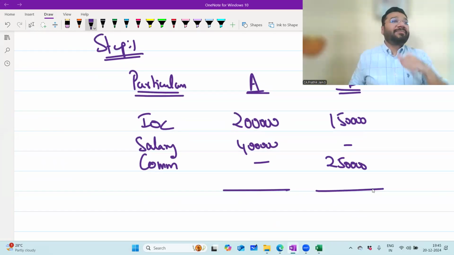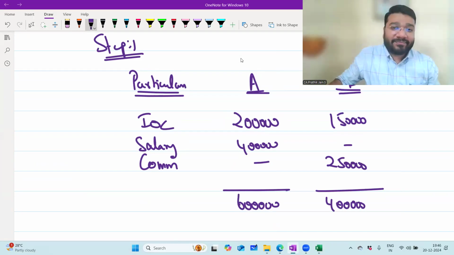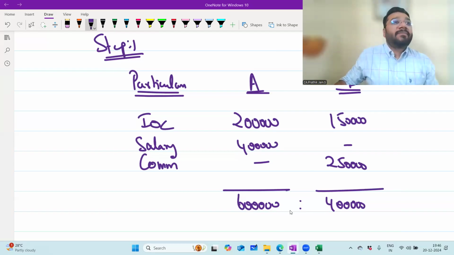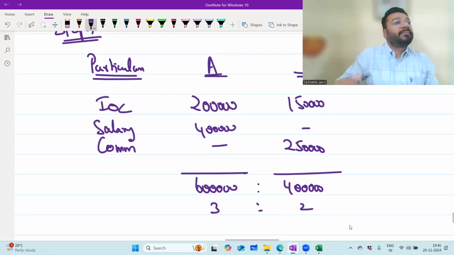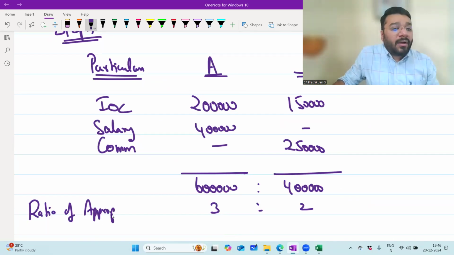Okay, total 6 lakh and 4 lakh. 6 lakh is to 4 lakh. Please simplify this: 3 is to 2. This is the final simplification. Now this is called the ratio of appropriation.